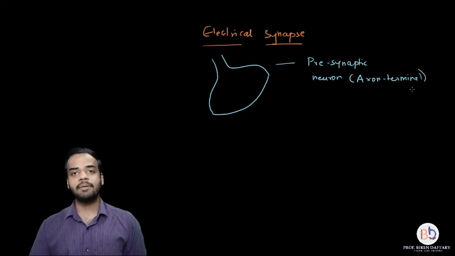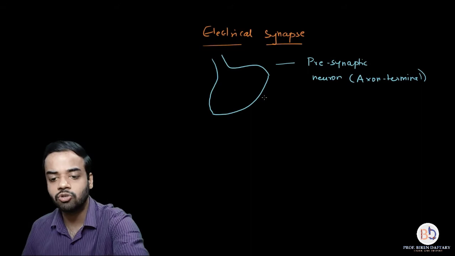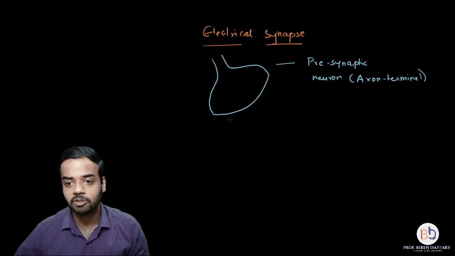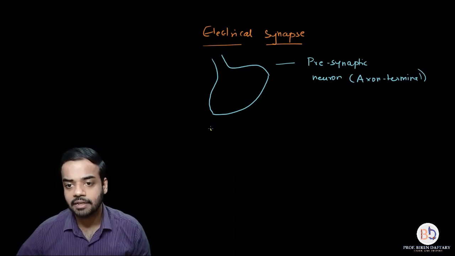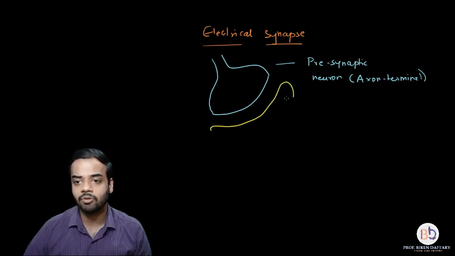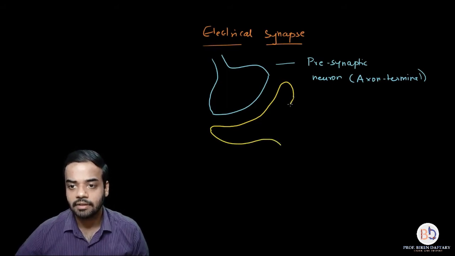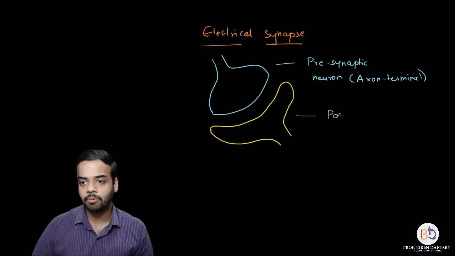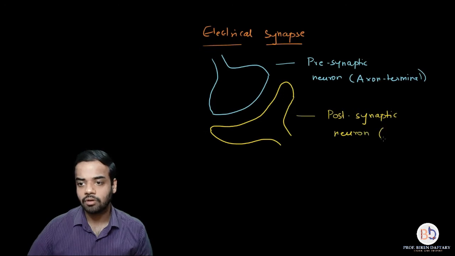And then I am going to draw the next neuron, which is going to be the postsynaptic neuron, but I don't have to connect it with the presynaptic neuron. I have to keep a space. So I'm going to keep a small space, and this part is going to be the dendrites of the postsynaptic neuron. Alright, so you can see this, and over here I'm going to write down postsynaptic neuron, and into bracket I'm going to write down dendrites or dendrite.